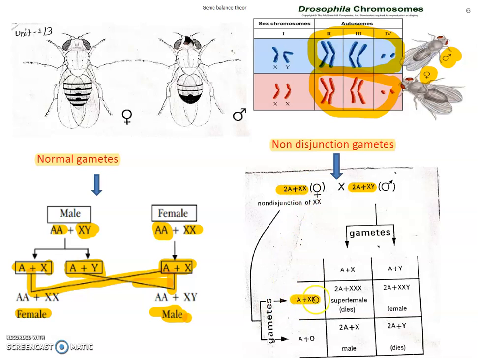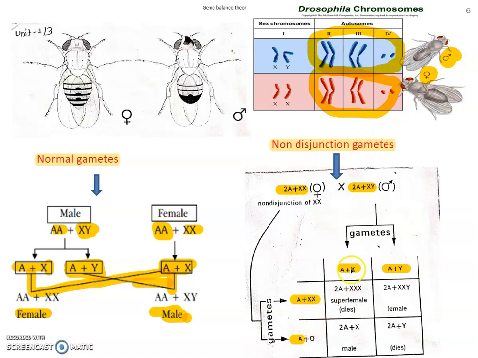So in one set there are 2 X chromosomes and another has only one A chromosome and no X chromosome, because the X chromosome is non-disjunct and goes into another gamete at the time of meiosis, at the time of separation. So this is called non-disjunction, and here these are properly formed gametes. So in the female there is no non-disjunction in the normal form, and two gametes form differently: in one gamete there are two copies of X and in another there is no X chromosome.